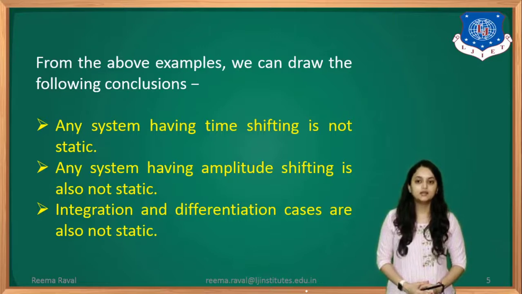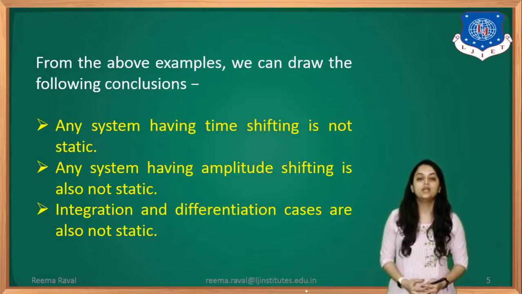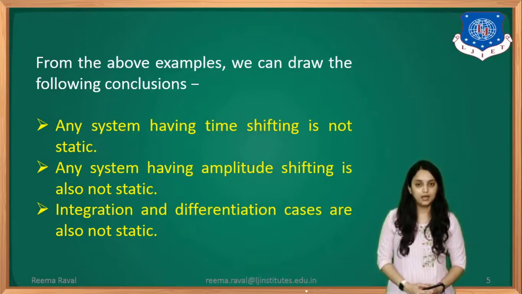Next one is that any system having amplitude shifting is also not static. Next is that integration and differentiation cases are also not static. Okay, that means these are the cases where the system will lead to a dynamic system. That we need to keep in mind to solve the further examples according to the given system function.